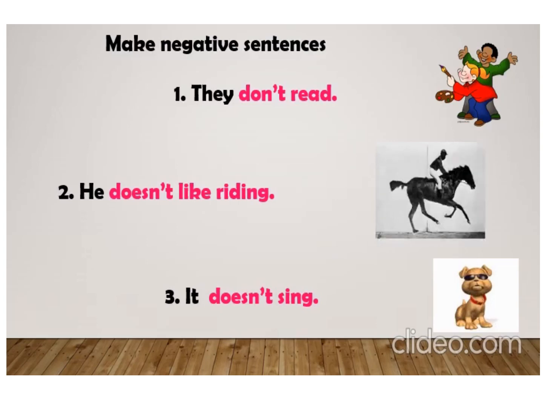Now, make the negative sentences with the help of the pictures. They don't read. He doesn't like riding. It doesn't sing. Now, as you see, don't, doesn't and doesn't, these three are the negative forms of the simple present tense.